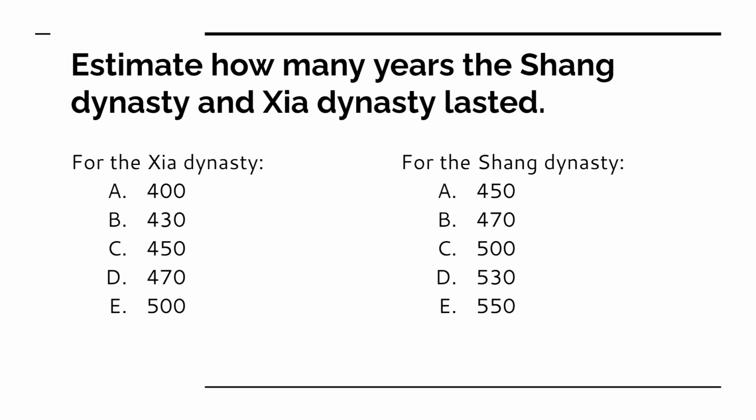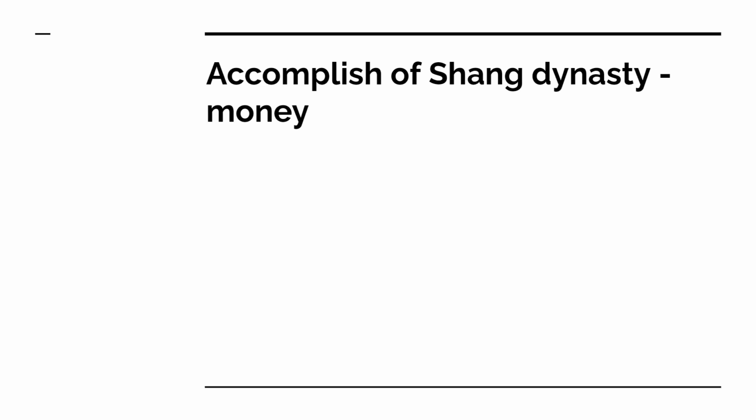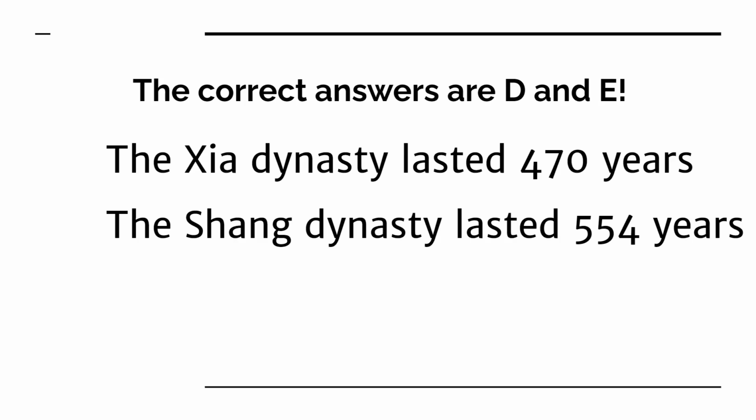Time is up. The correct answers are D and E. The Xia Dynasty lasted 470 years, and the Shang Dynasty lasted 554 years, and I said estimate, so it's about 550 years. Basically, the Shang Dynasty lasted 84 more years than the Xia Dynasty, but eventually it still fell. But today we're not going to talk about that.